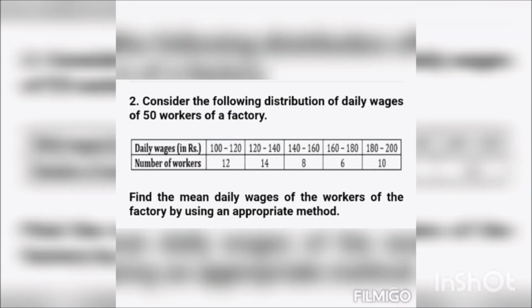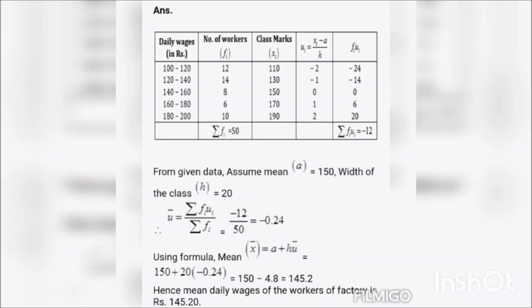Consider the following distribution of daily wages of 50 workers of a factory. Daily wages, or the class interval, is 100 to 120, 120 to 140 and so on. Number of workers, or the frequency, is 12, 14, 8, 6 and 10. Find the mean daily wage of the workers of the factory by using an appropriate method. We will use the step deviation method to find its mean. The frequency is 12, 14, 8, 6 and 10. So sigma fi is the addition of all of them, which is 50.